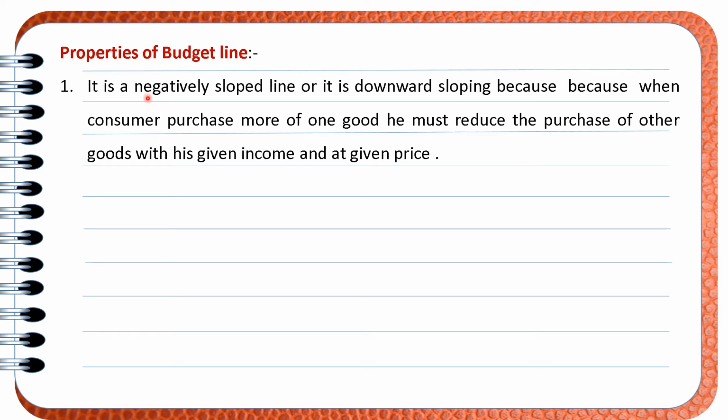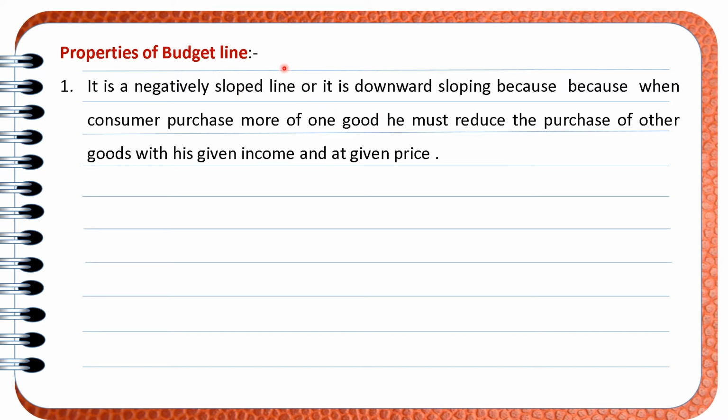First, it is a negatively sloped line or it is downward sloping. The question is why it is negatively sloped, downward sloping? Since the income is limited, if a person wants to increase the purchase of one product, definitely he has to sacrifice the purchase of another product. Why? Because in the limited income, the quantity of both the goods cannot be increased.